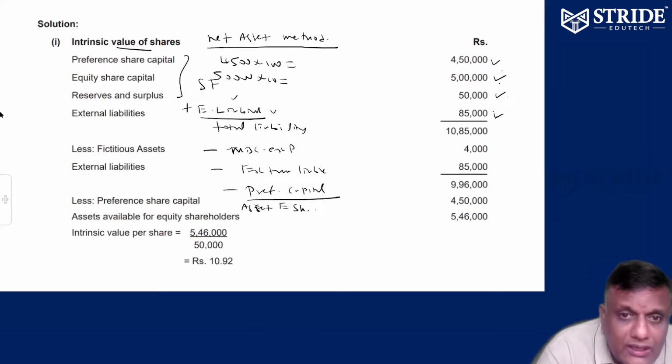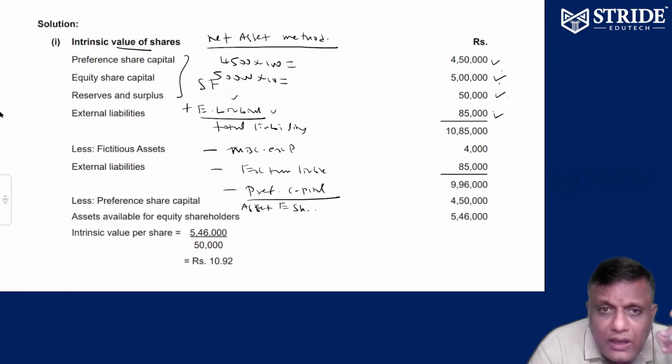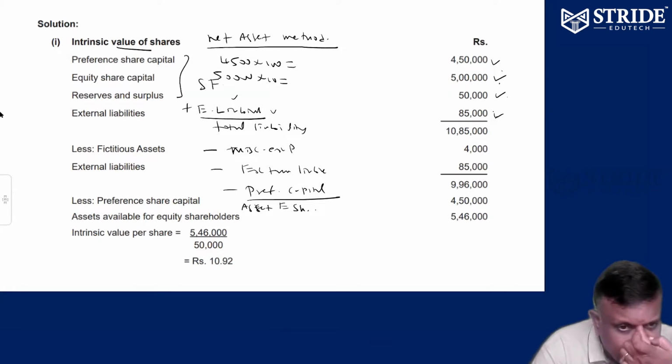Step number one, net asset method, intrinsic value. Total liability minus incorporation expenses minus external liability minus preference capital is equal to assets available to equity holders.